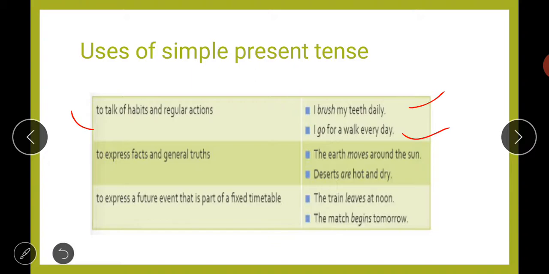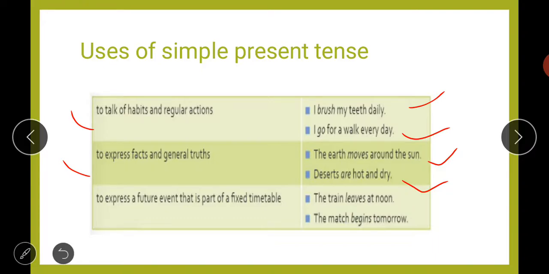Second is when you want to express any kind of fact or any kind of general truth, even then we will use your simple present tense. For example, the sun rises in the east. This is a fact, a universal truth, we can't change this thing, the sun always rises from the east side. That is why we will use simple present tense to express these kinds of facts or general truths. For example, the earth moves around the sun, deserts are hot and dry. These are truths, these are facts, we can't change these things, they are as they are. So we will use the simple present tense with these kinds of facts or general truths.